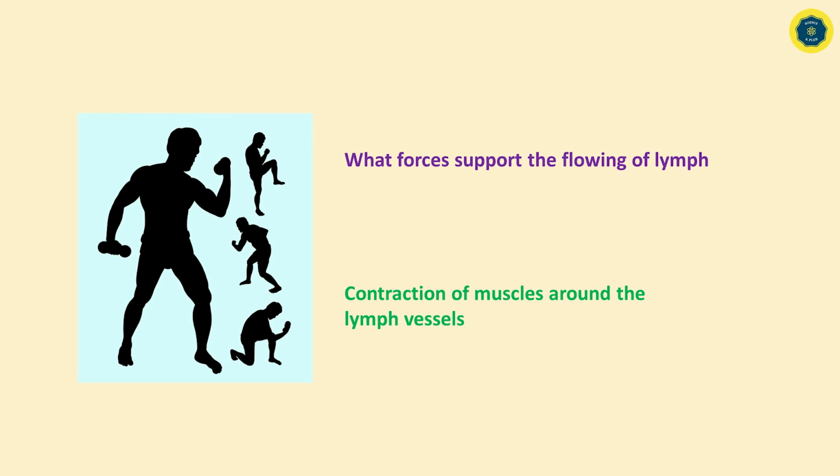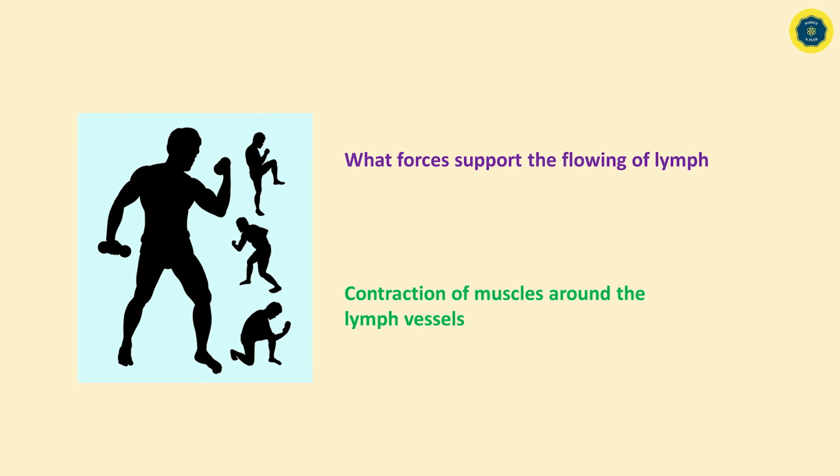Lymphatic circulation is essential for our body because it carries extra fluid from tissue spaces and connects with the blood circulatory system. The lymphatic system can protect our body from infections.